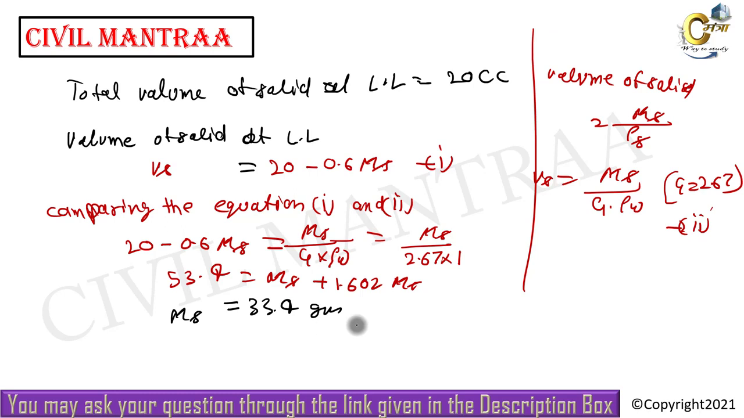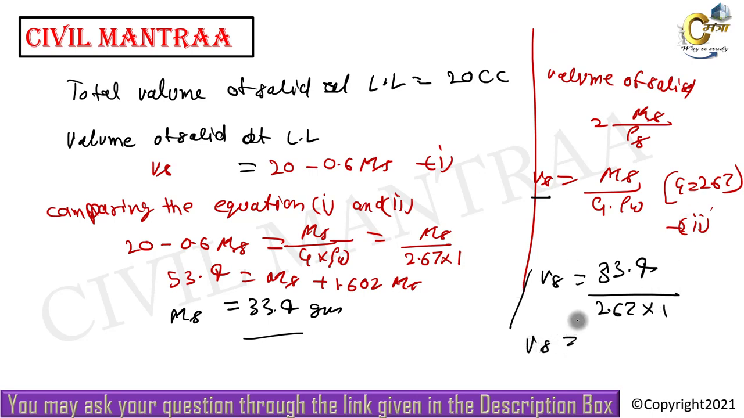Now we can calculate the volume of solid at liquid limit. It will be given as the mass of the solid, and here we have calculated mass of solid as 33.4, divided by specific gravity 2.67 multiplied by 1, and now volume of solid will be calculated as 12.484 cc.